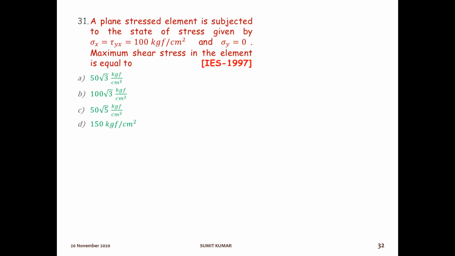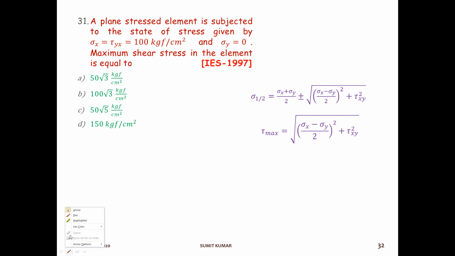The next question, it is asking about the maximum shear stress. So first of all, remember the formula for maximum shear stress. These are the formula. Now in this question, sigma x and tau xy is given and sigma y is 0. Okay, and maximum shear stress. So use this formula.